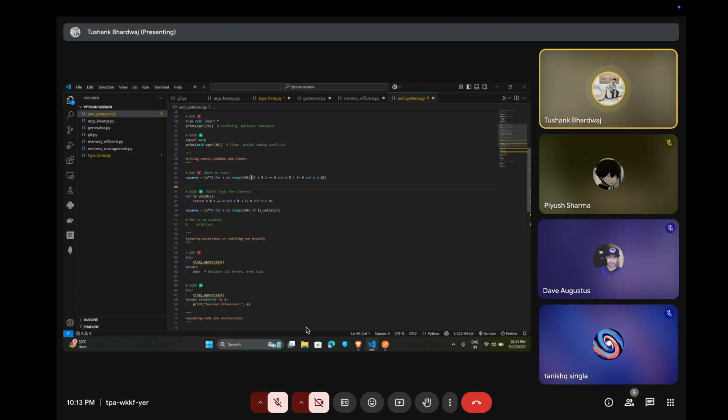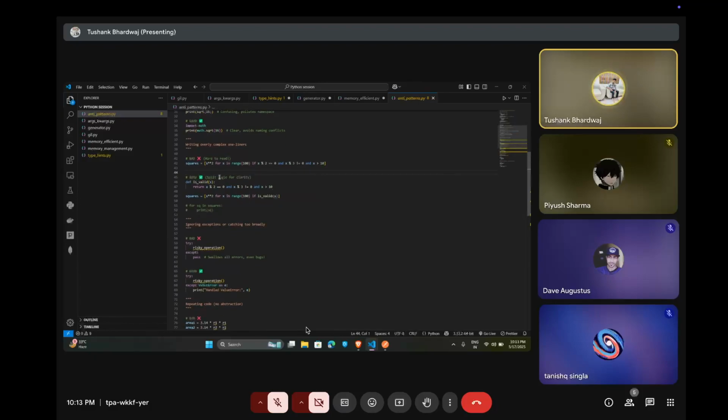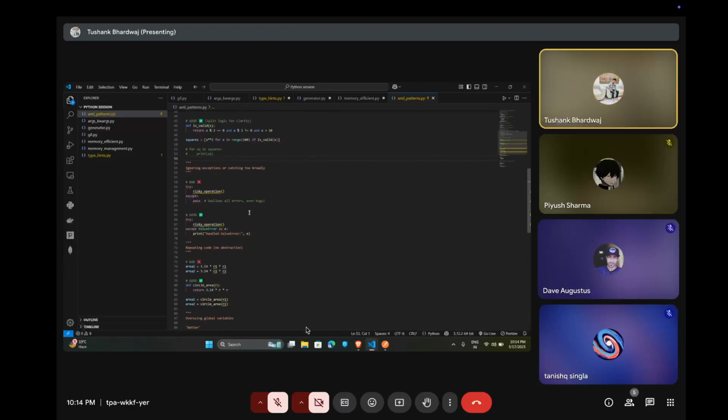We can also check the conditions of the value, so it will split the logic for clarity. We can also check the values in the return statement and use the comprehension there to split the logic.